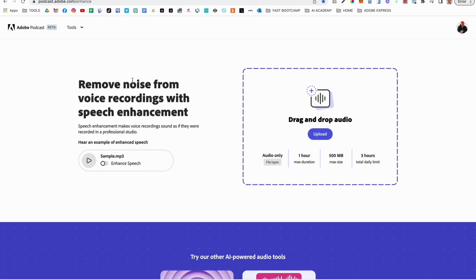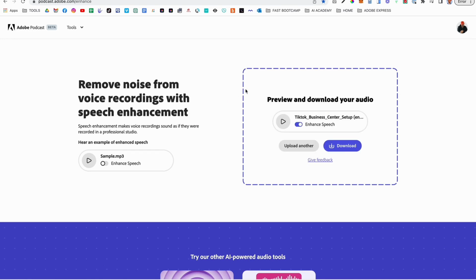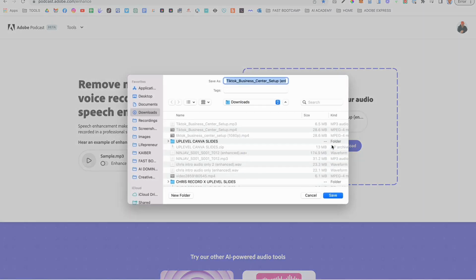So now we're going to go over to Adobe Podcast Enhance, and we're going to click Upload, and upload that file. And so now we're going to simply wait. Now this can take, I don't know, 5 minutes or so. So we're going to go ahead and speed this up. Okay, so that took roughly 1.5 minutes. Okay, now we're going to go ahead and click Download, and it's going to be enhanced, and we're going to save that to our downloads folder.